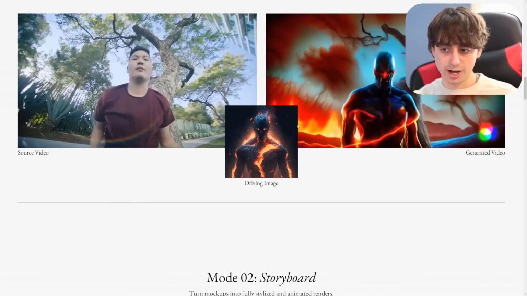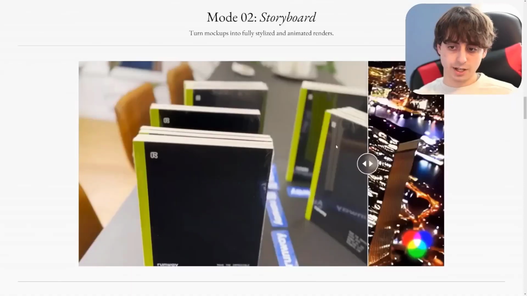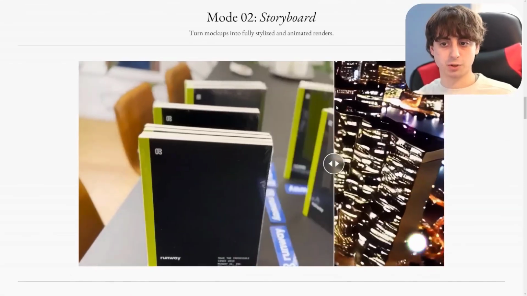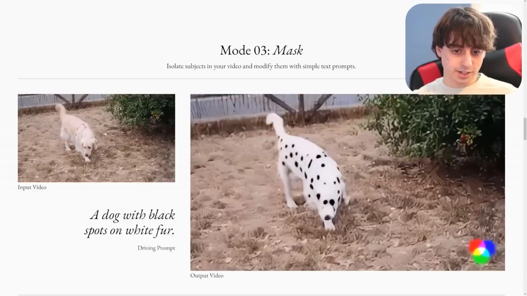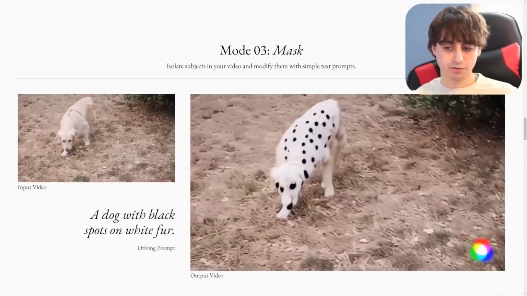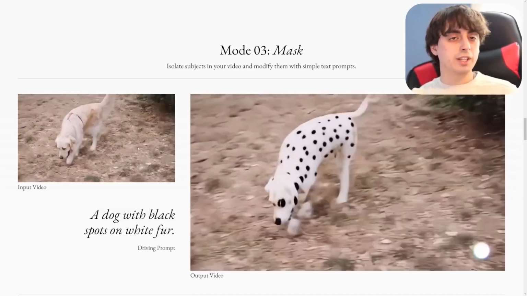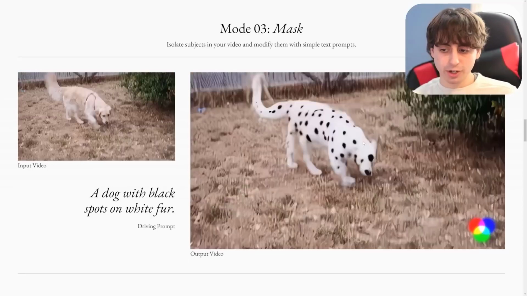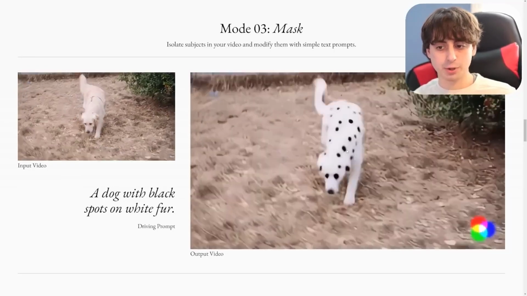And it is very accurate in the way that it's able to pick up what is happening with this derived image. And then this one was storyboard, so this is where you're using mockups to create a fully stylized animated render. And again, this is masking, which is a feature that Runway already has, by the way, but they don't have this transferal yet, where you can just highlight an object in your video and completely edit it in real time. So you're changing this dog's fur, and this one, honestly, I think was the least impressive result out of all of them, but nonetheless, it's pretty cool to see.